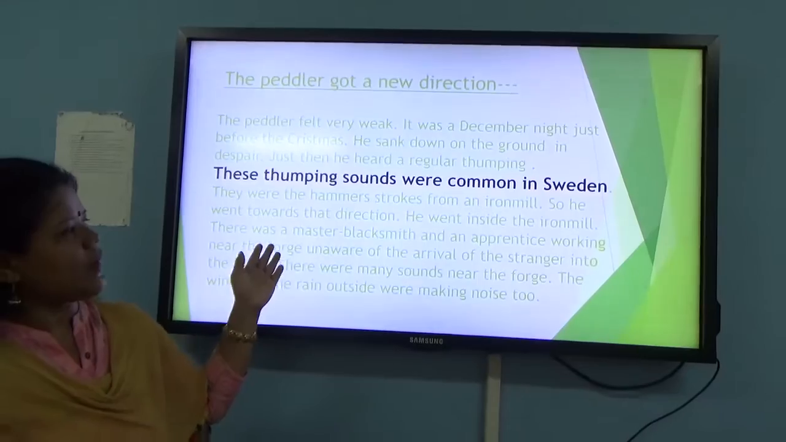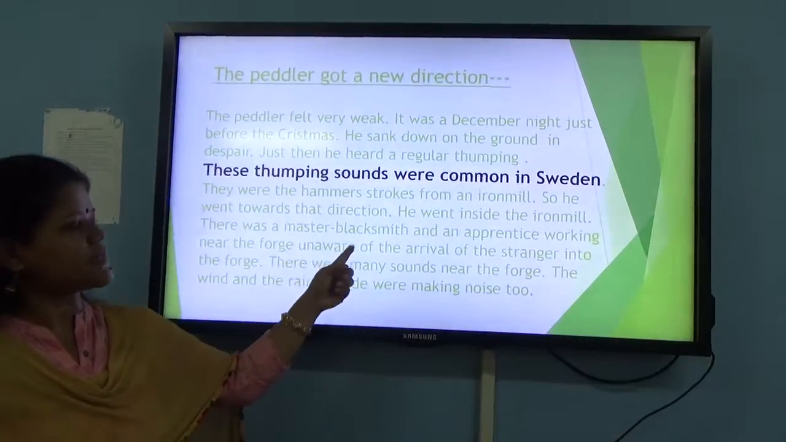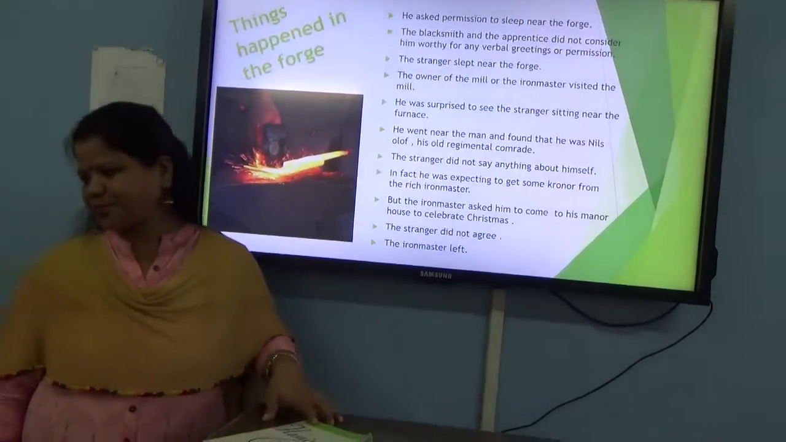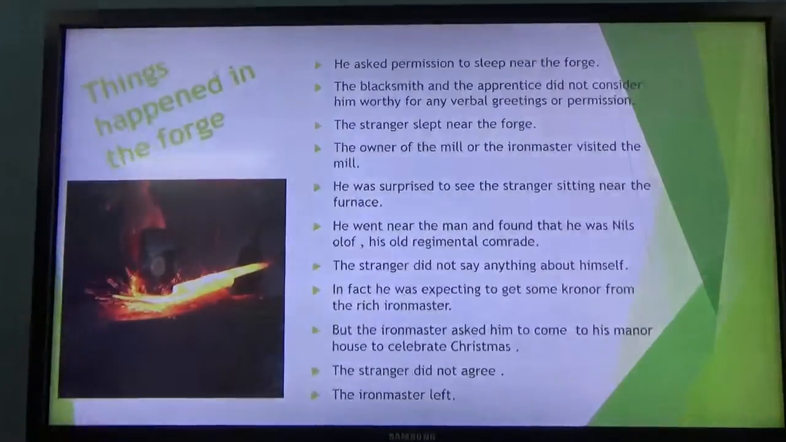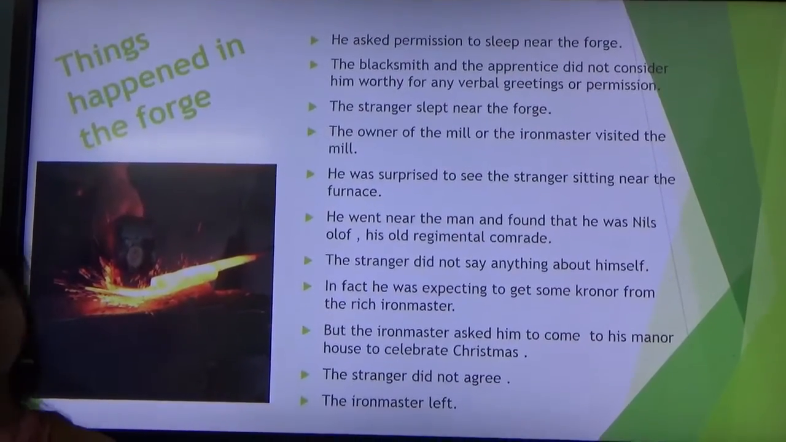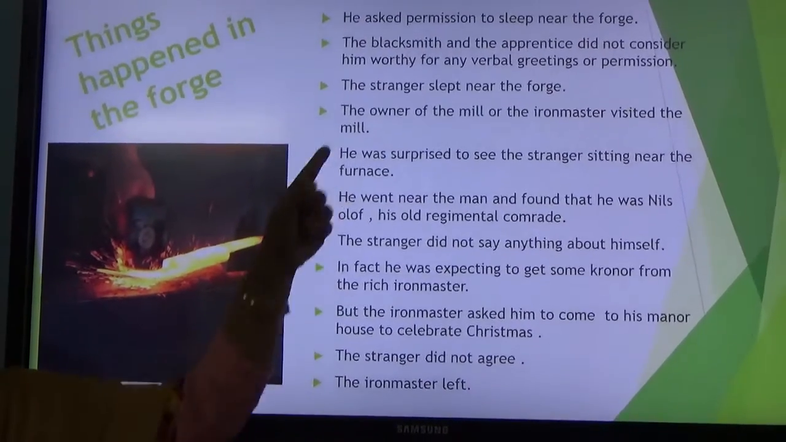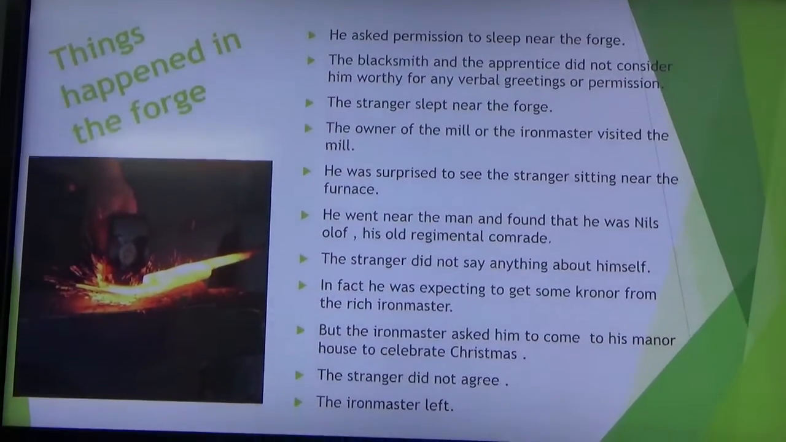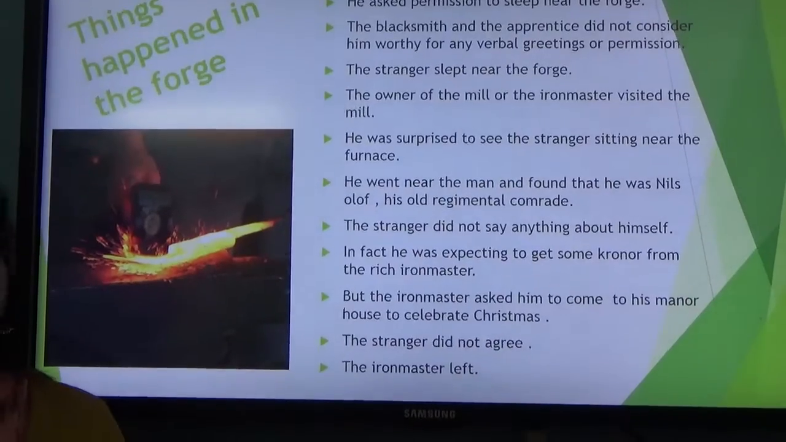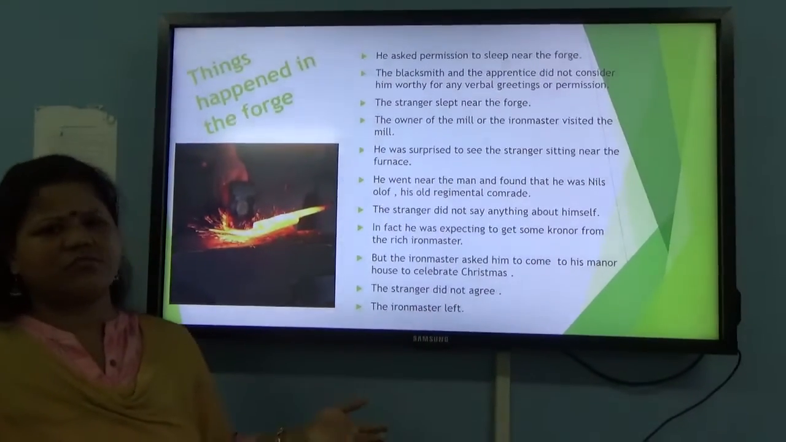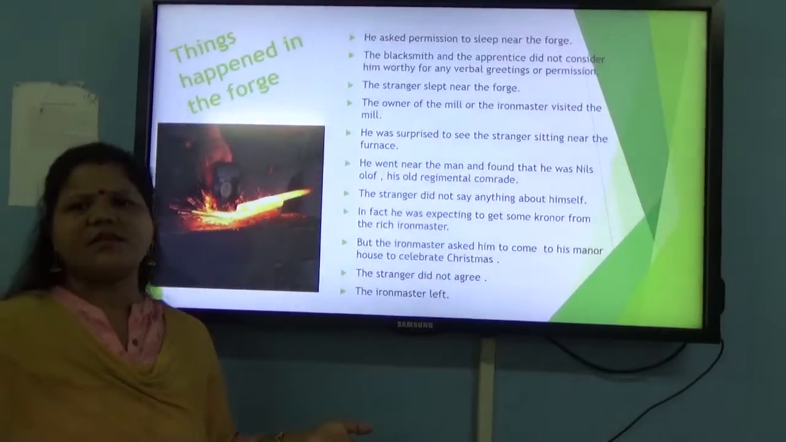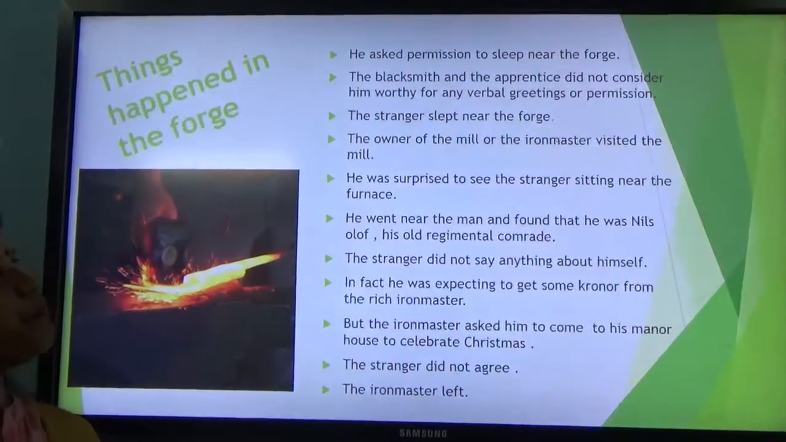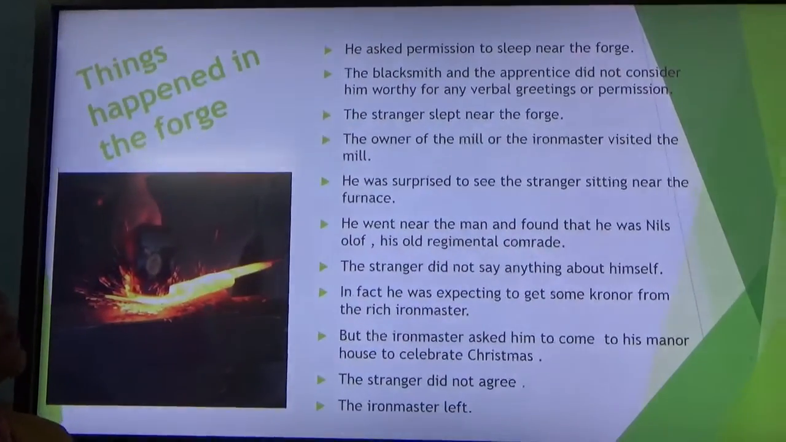And you see, when he went inside the forge, there was a blacksmith and an apprentice working near the forge. And then you see, things happen in the forge. So once he went near the forge, what happened, you see? He asked permission to sleep near the forge. The blacksmith and the apprentice did not consider him worthy of any verbal greetings or permission, because he was just like a beggar. So the two men did not give any importance to him. Then the stranger slept near the forge. The owner of the mill, or the iron master, visited the mill.